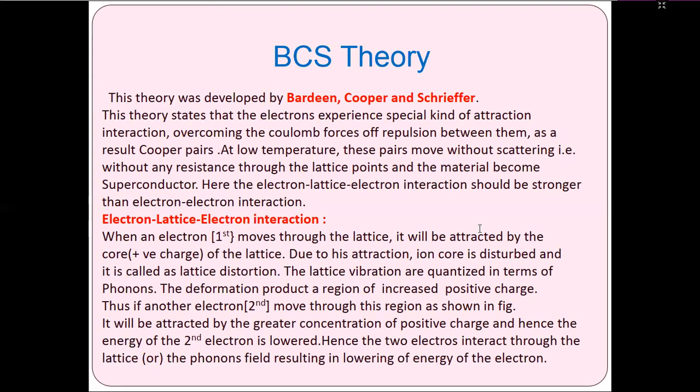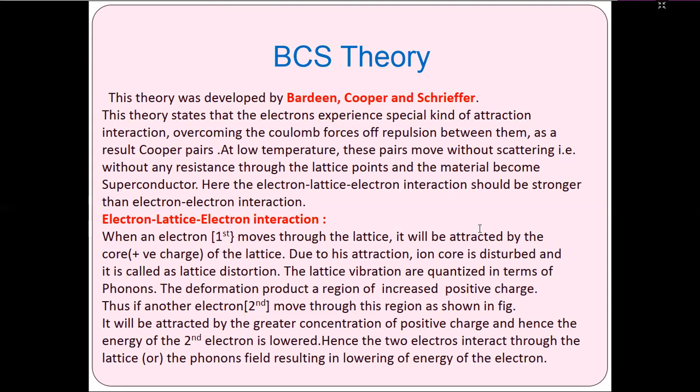At low temperature, these pairs move without scattering, that is without any resistance, through the lattice points, and the material becomes a superconductor. Hence, the electron-lattice-electron interaction should be stronger than the electron-electron repulsion.